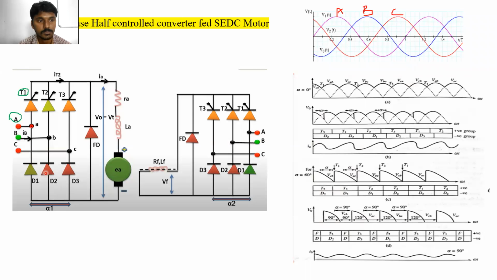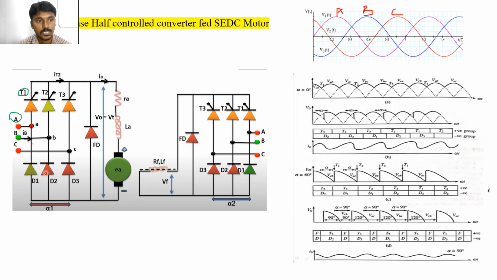Cathode terminal or anode terminal? Which terminal is connected to the A phase? Cathode, exactly. So here the T1 anode terminal is connected to the A phase. The cathode terminal of D1 is connected to the A phase. Means exactly opposite.